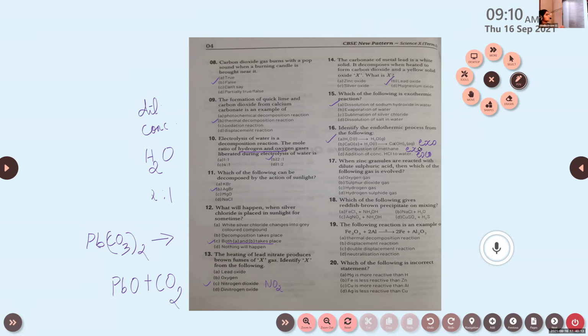H2O in liquid state is converted to H2O in gaseous state. Okay. Then the remaining questions are from the remaining portion, from displacement reaction onwards. So we can discuss the remaining questions during the revision of that portion. So I'm moving to the next type of questions, that is assertion type questions, assertion reasoning questions. Is this clear, children? About question number 8 to 16. Any doubt, anyone? No, ma'am.